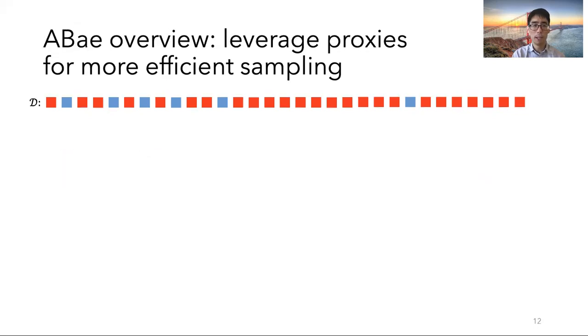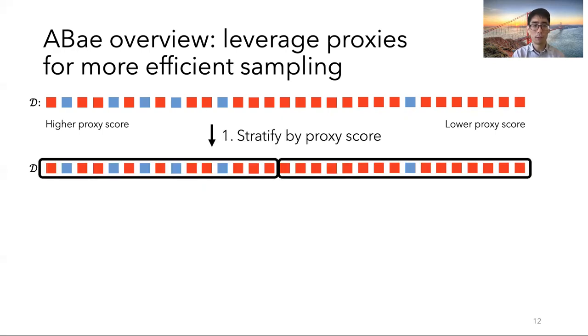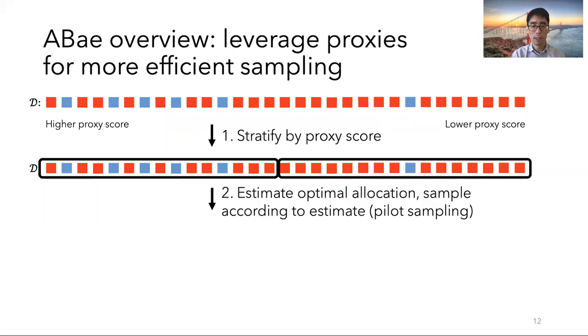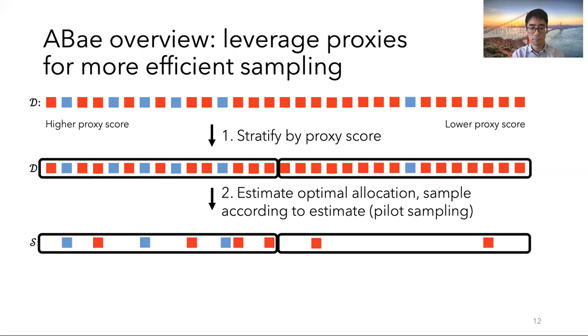And so instead we propose ABae, which leverages proxies for more efficient sampling. What I'm showing here is a data set where the records with higher proxy scores are on the left, and the records with lower proxy scores are on the right. Instead of standard random sampling, we first stratify by proxy score, generating these strata. Then we estimate the optimal allocation using pilot sampling and sample according to this estimate. As we can see, we sample more from the left because there are more blue records there.